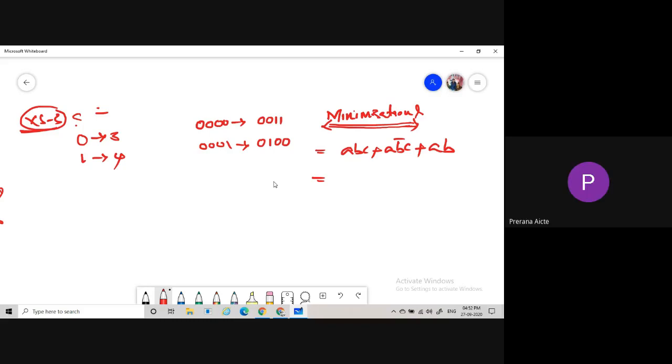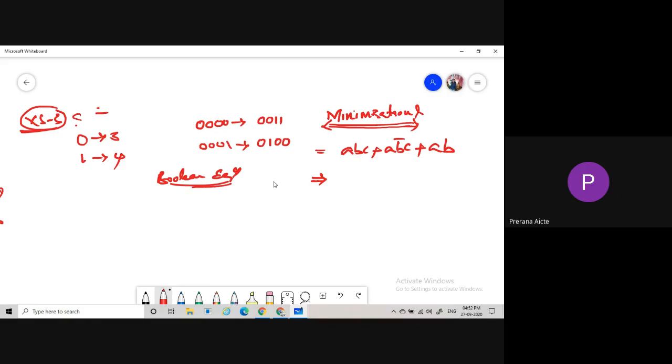Yes, sir. So we are minimizing this expression. Are there any chances to minimize it? AC plus AB. According to the Boolean equations, we are minimizing the Boolean expressions.